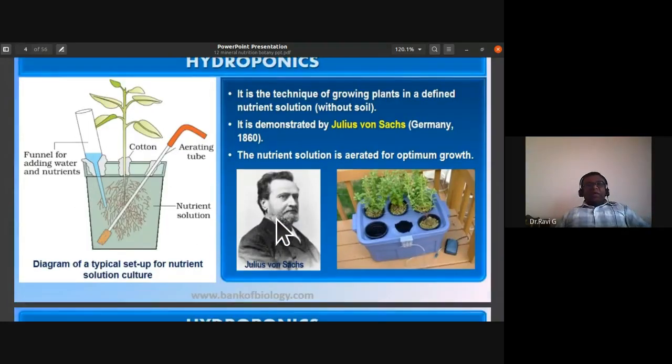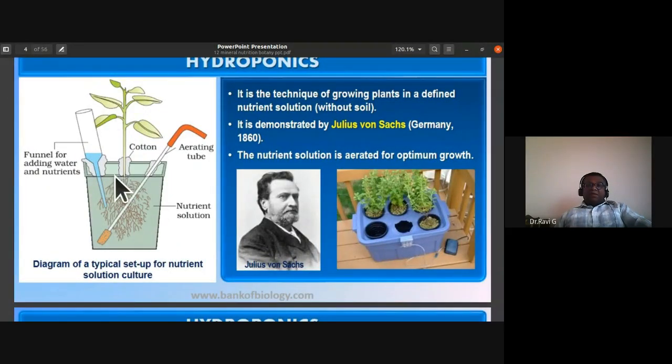So we discussed hydroponics. It is the technique of growing plants in a defined nutrient solution without soil. I've already shown you this apparatus where all the air plugs are blocked using cotton, and we have this funnel for adding water and nutrients. We are using an aerating tube for the entry of oxygen so that the roots get aeration.